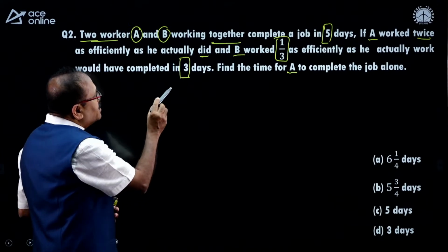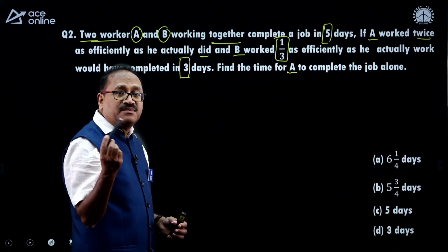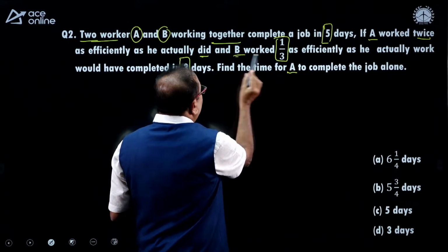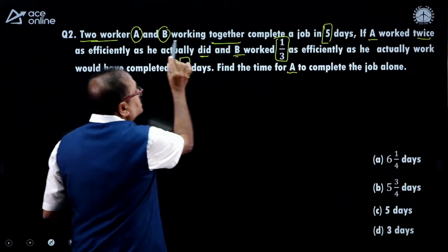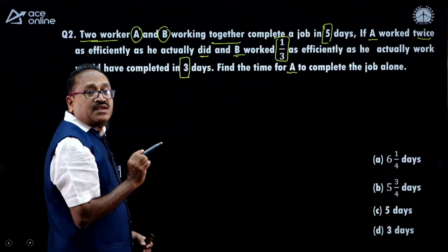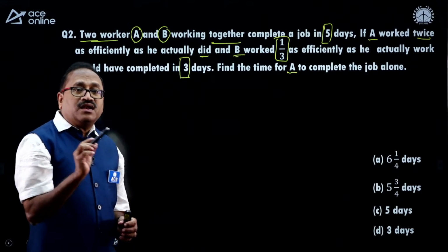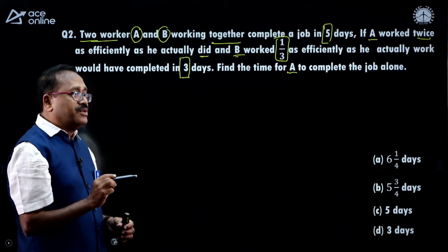I purposefully made it because it frequently comes in banking exams and RRB and SSC exams also. When the efficiencies are changed, when they are working with the original efficiency, it's 5 days. When they change the efficiency, it's 3 days. Then A alone can complete the work in how many days? B alone can complete the work in how many days?